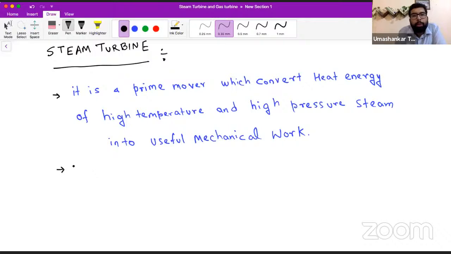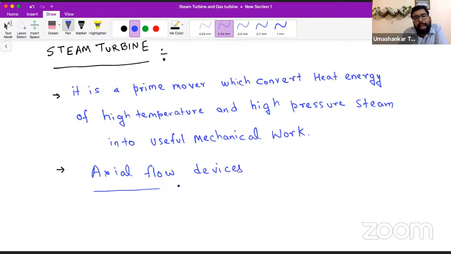So I am giving you a new piece of information: steam turbines are axial flow devices. What do you mean by axial flow devices? This is the spice of an objective question as well. A 1-mark theory question can arrive from here: steam turbines are what kind of devices? These are axial flow devices.